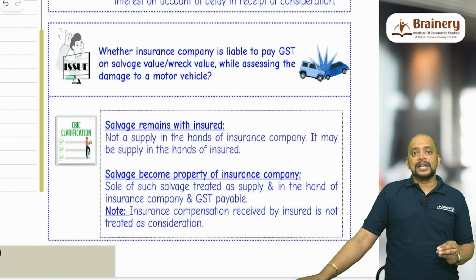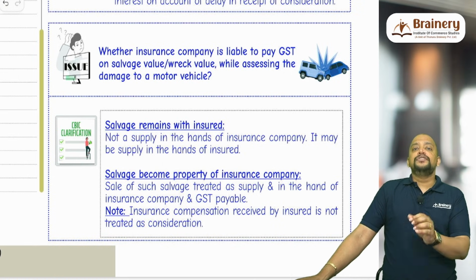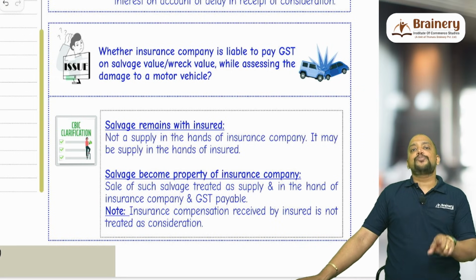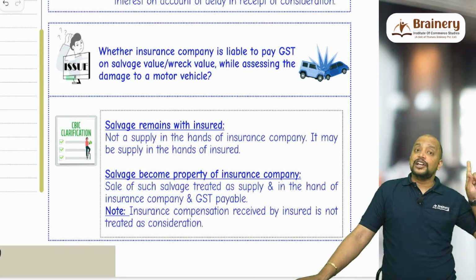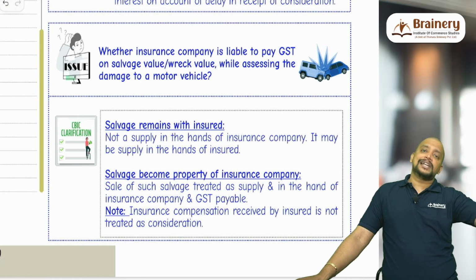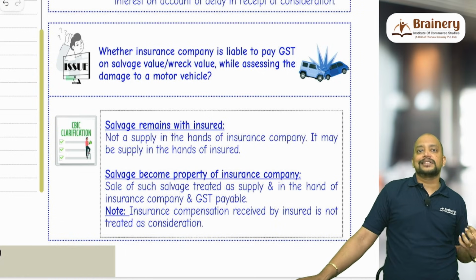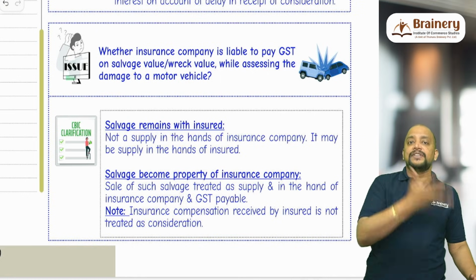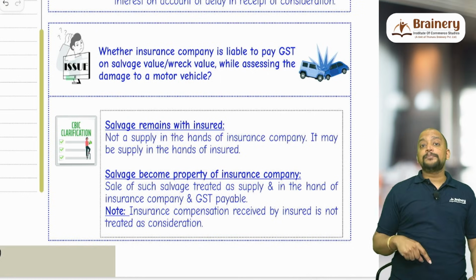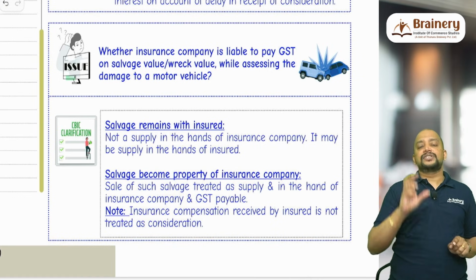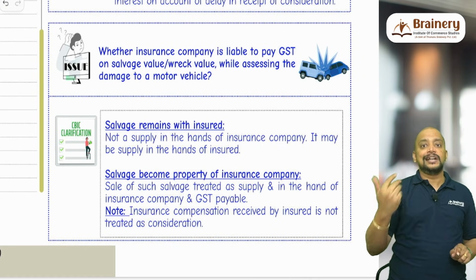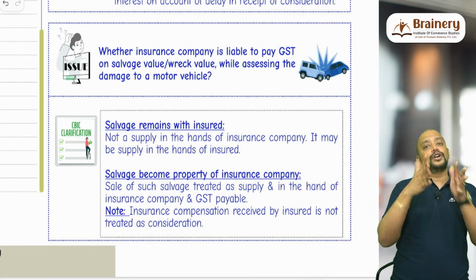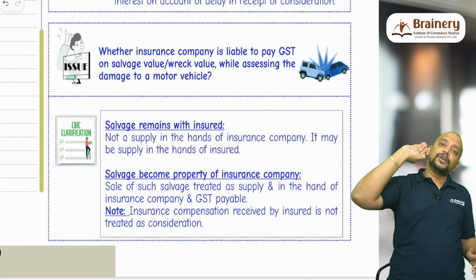Suppose the insurance company has paid the entire amount without reducing any salvage, then in that case the salvage is the property of the insurance company, and when the insurance company sells that particular salvage, they will get a consideration that will become a supply under 7(1)(a), and they have to pay GST on the sale of that salvage. Suppose the insurance company has deducted the salvage, say 10 lakhs minus 2 lakhs, and they paid only 8 lakhs as compensation, that 2 lakhs is not owned by the insurance company, that will be owned by the insured.